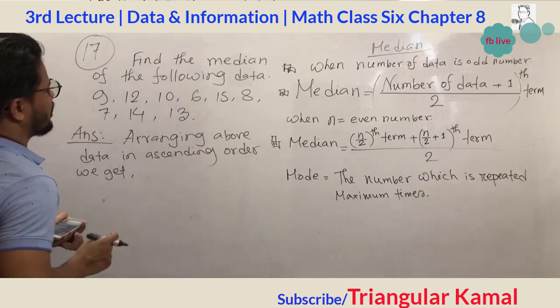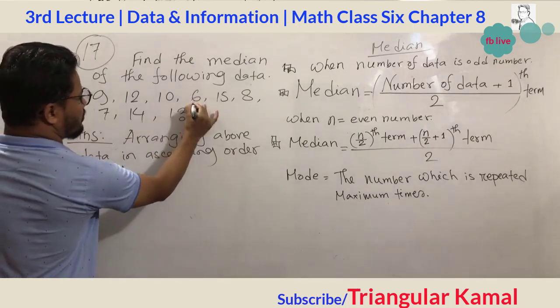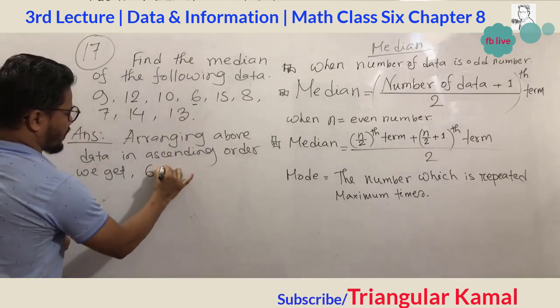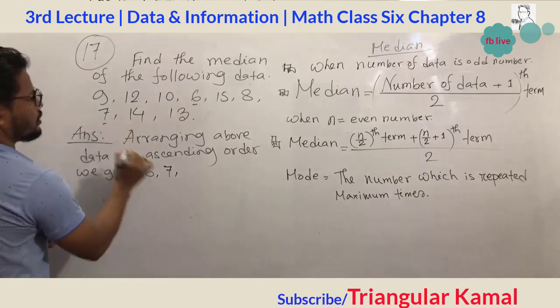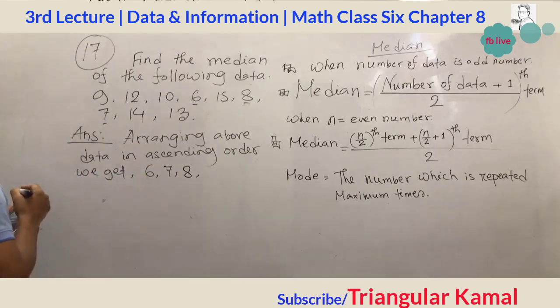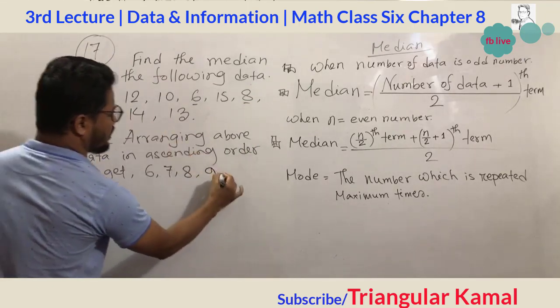In ascending order, which one is the smallest number? The smallest number is 6. Then 7, then 8, so 6, 7, 8, 9, and then 10.